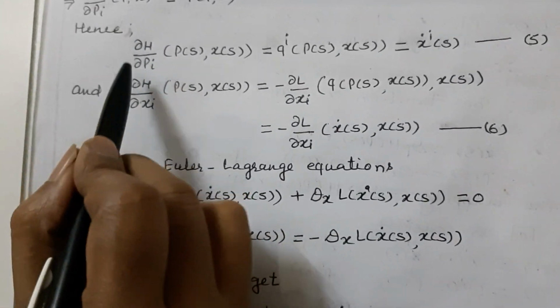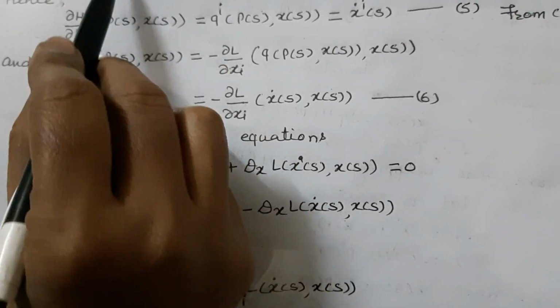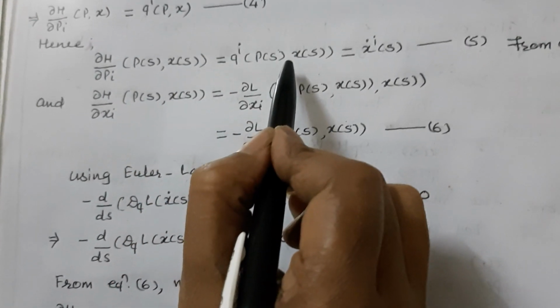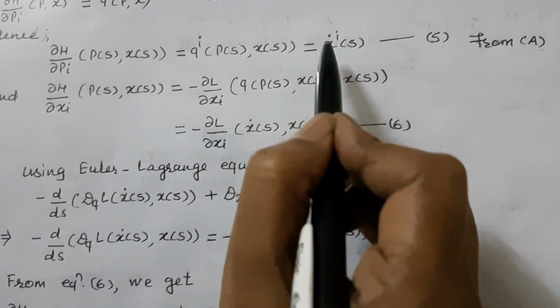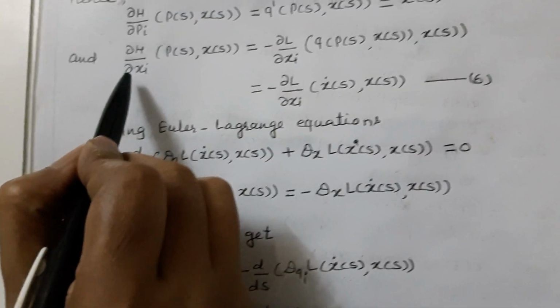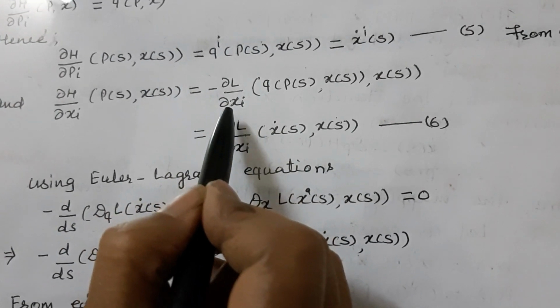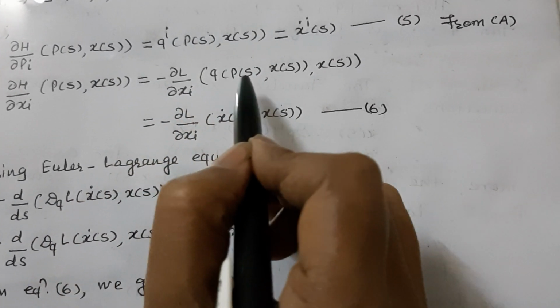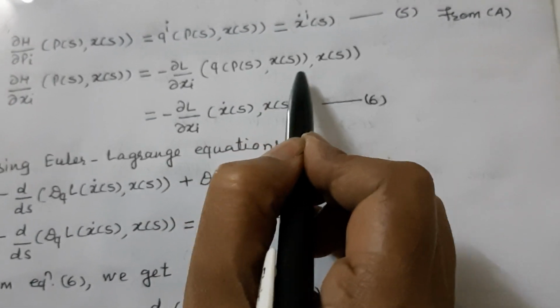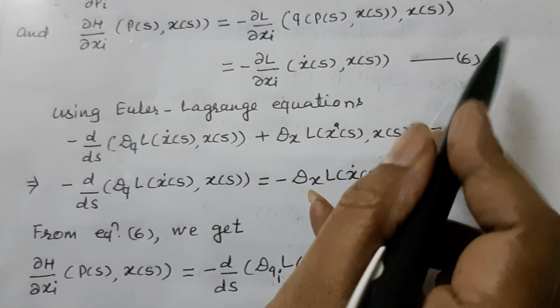Hence ∂H/∂pi (p(s), x(s)) is equal to q^i (p(s), x(s)), or from equation 4, ẋi(s). And ∂H/∂xi (p(s), x(s)) is equal to minus ∂L/∂xi (q(p(s), x(s)), x(s)), or this value is equal to minus ∂L/∂xi (ẋ(s), x(s)).